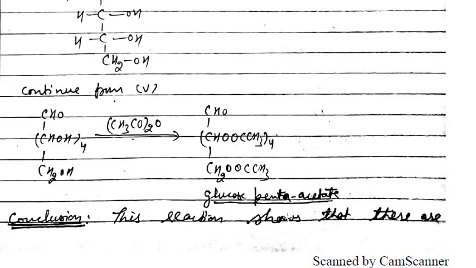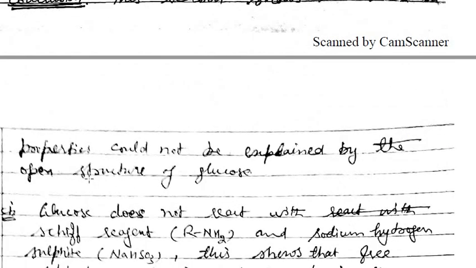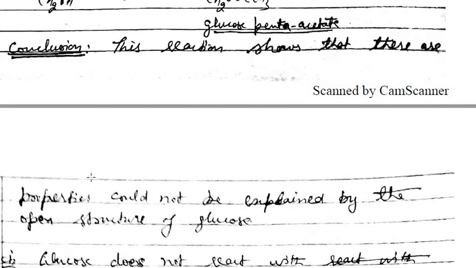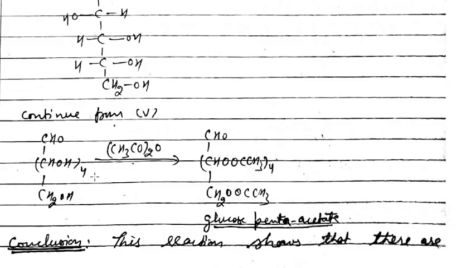So this reaction shows that there are OH groups which are bonded to individual carbon atoms, because this structure is stable, that is, stable glucose pentaacetate is formed. So this clearly shows that glucose pentaacetate is formed, and there are 5 OH groups.